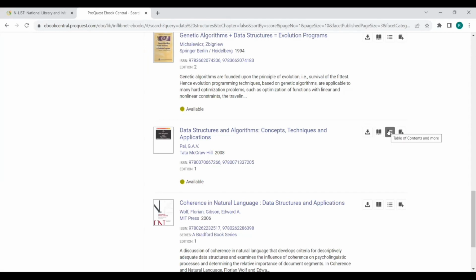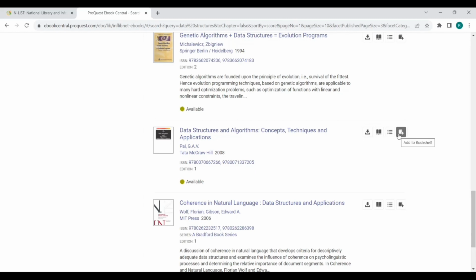Then this icon is to know about the table of contents. That is, if I am in need of B plus trees, you can check in which book B plus tree is present. Before downloading, you can check in the table of contents whether your topic of interest is in the book or not. If yes, download; if not, skip that and go for the next book.